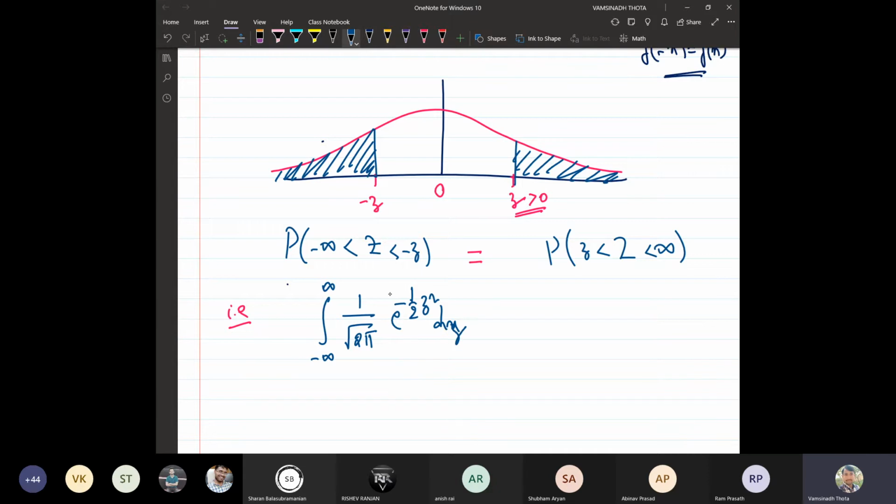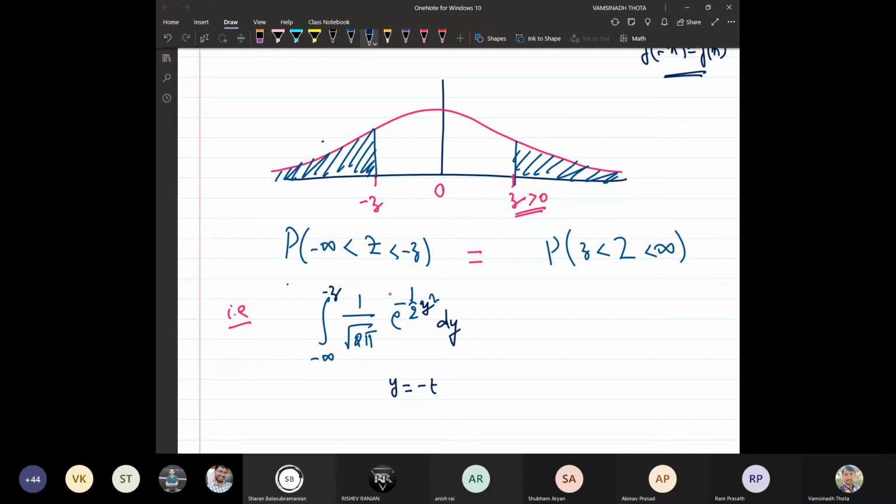Here there might be a confusion, so let me rewrite the integrating variable as y: e to the power minus y square by 2 dy. Now you replace y equal to minus t.